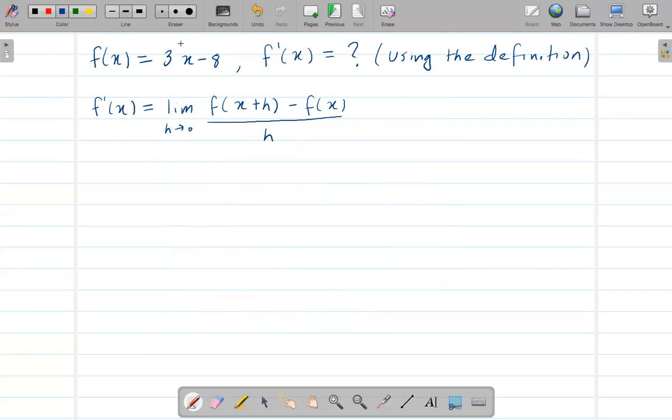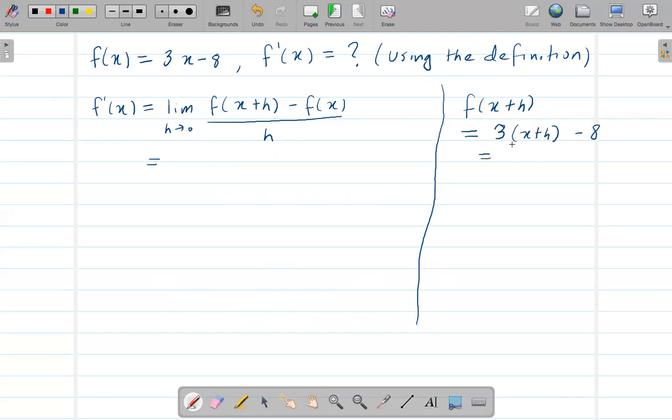Now I know f of x, so I can also find f of x plus h. Let me do that here. f of x plus h would be 3, and now instead of x, I'll get a new term, x plus h.